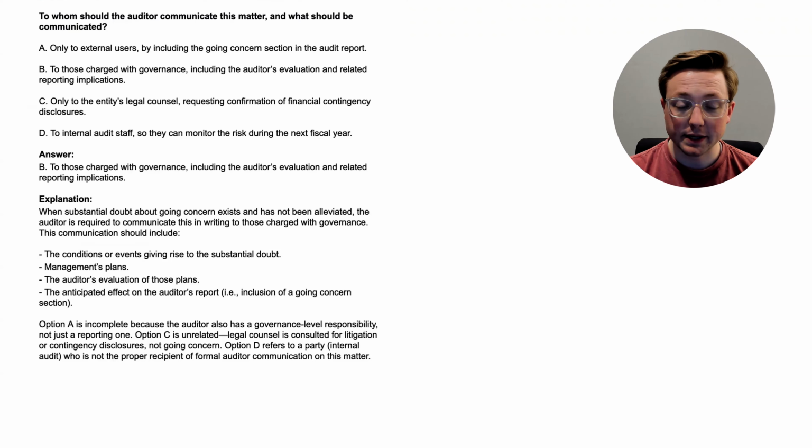All right, here we are. The answer is B, to those charged with governance, including the auditor's evaluation and related reporting implications. Okay, so let's go through the explanation. When substantial doubt about going concern exists and has not been alleviated, the auditor is required to communicate this in writing to those charged with governance.